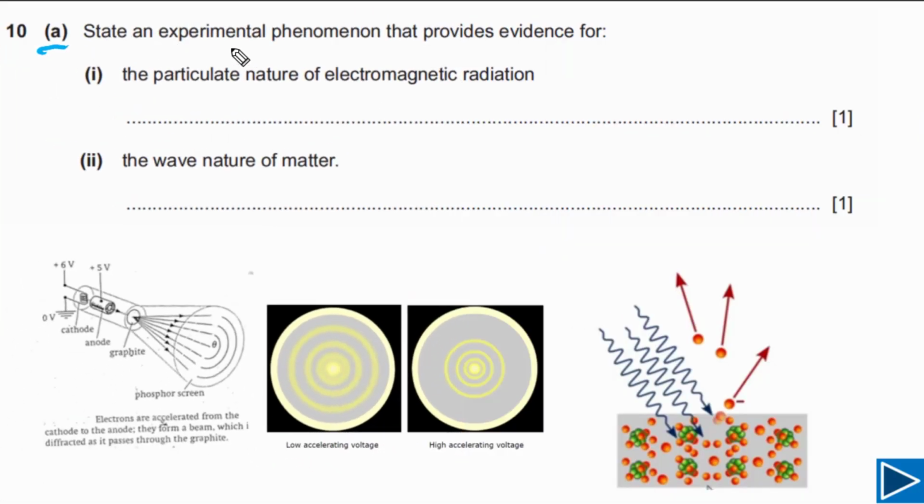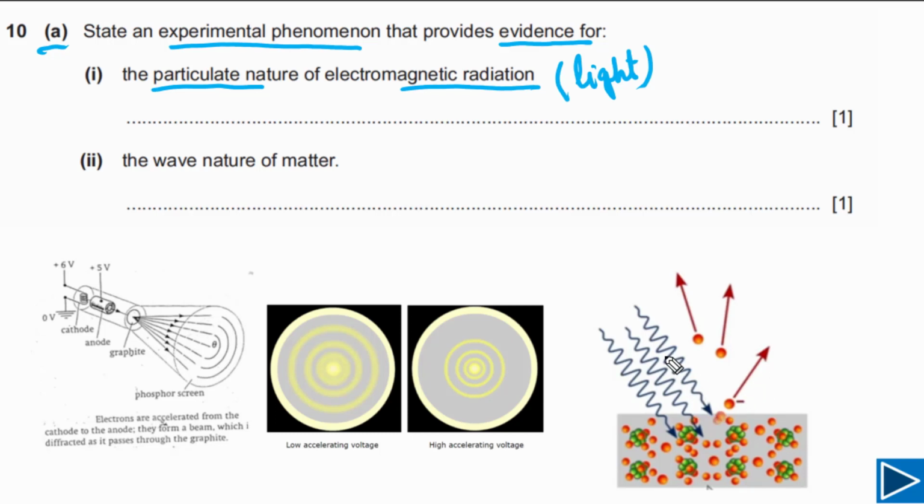For part A, we need to state an experimental phenomenon that provides evidence for the particulate nature of electromagnetic radiation. Electromagnetic radiation, simply you can understand, light is also electromagnetic radiation. Now, light is an example of electromagnetic radiations. Particulate nature means particle nature, means light behaves as a particle. So we need to state experimental phenomenon for that situation where light behaves as particle.